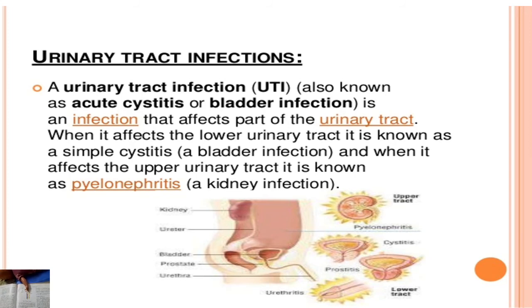The common problems associated with UTI are irritation and pain during urination, a frequent urge to urinate, insufficient voluntary control over urination, pain in the abdomen and lower back, and also fever. These are the symptoms and the effects of urinary tract infection. It is very important to maintain good hygiene to prevent UTI. So students, this is a urinary tract infection.